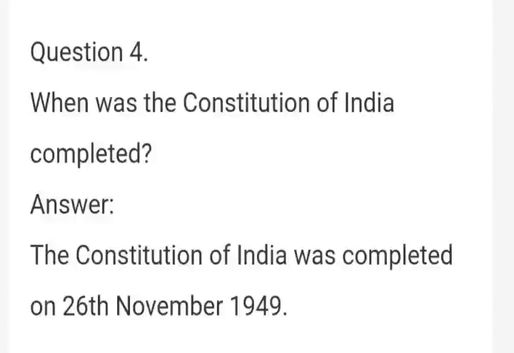When was the Constitution of India completed? The Constitution of India was completed on 26th November 1949. So my dear children, I hope you have all understood today's class.